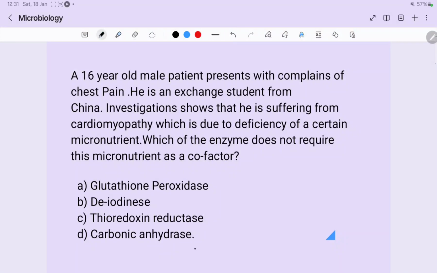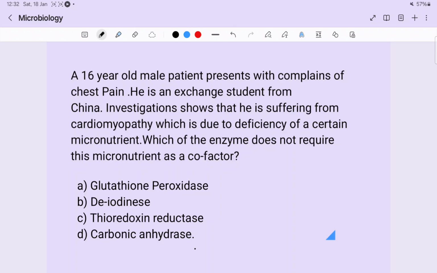Hi guys. So the question for the day is, a 16-year-old male patient presents with complaints of chest pain. He is an exchange student from China. Investigations show that he is suffering from a cardiomyopathy, which is due to a deficiency of a certain micronutrient. Which of the enzyme does not require this micronutrient as a cofactor?